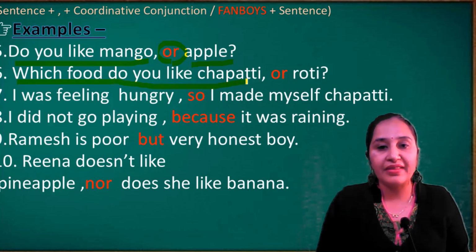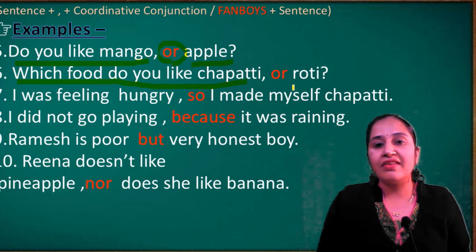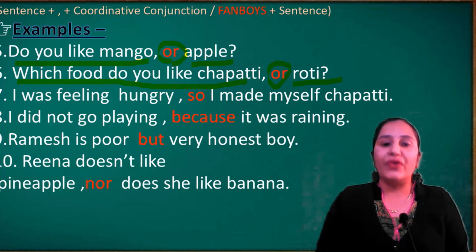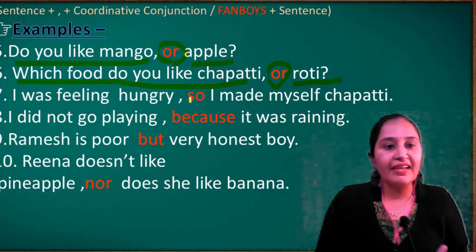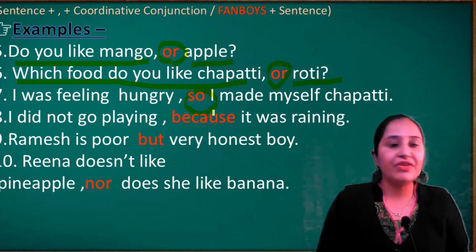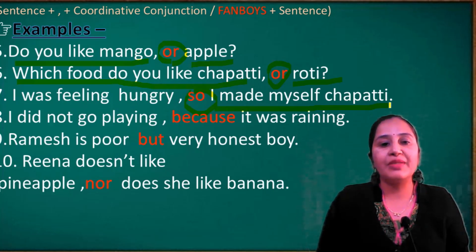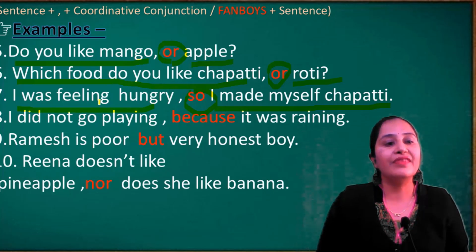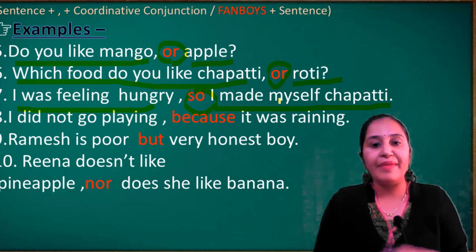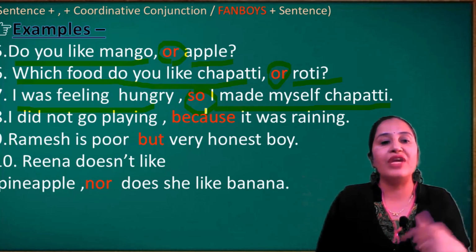Which food do you like? Chapati or roti? This is one sentence and another is one word, joined with the help of a coordinative conjunction. I was feeling hungry, so. Here "so" is a coordinative conjunction. I was feeling hungry is the first sentence, and the second sentence is I made myself chapati. Both sentences are joined with the help of "so".